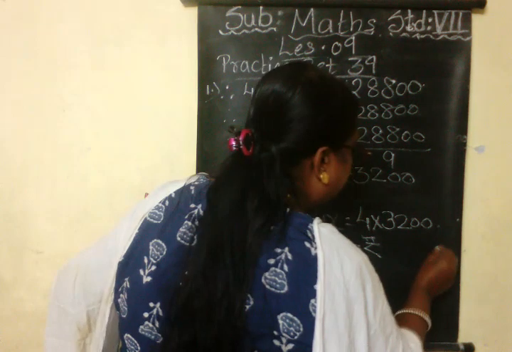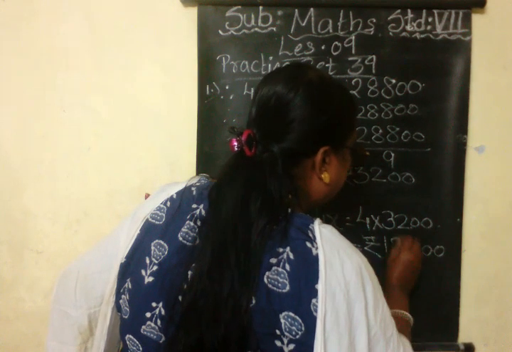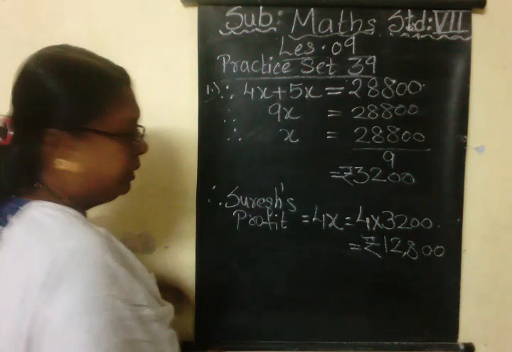2 zeros first I'll put. 4 2s are 8, 4 3s are 12, 12,800.